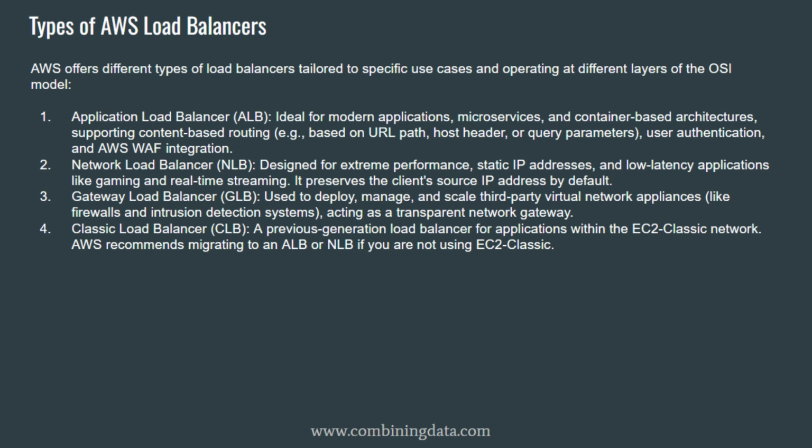Key strengths of ALB. Designed for modern web applications. Ideal for microservices and container-based architectures. Integrates tightly with Amazon ECS, EKS, and AWS Fargate. Supports AWS WAF for web security. Supports authentication, including Cognito. Handles WebSockets and HTTP/2. Best used when you need smart routing decisions, you run microservices, you deploy containers, or you want deep HTTP awareness.